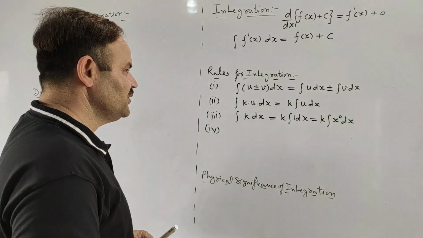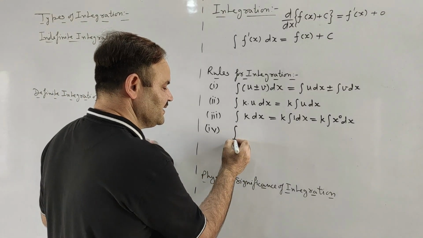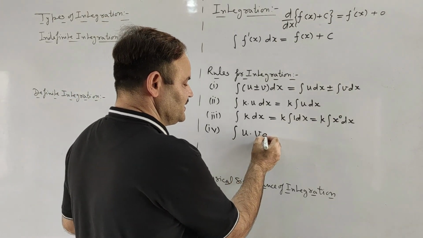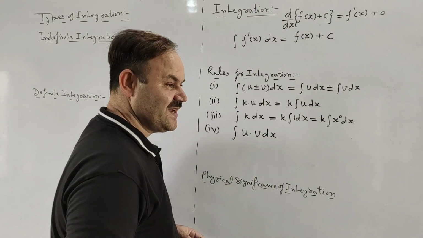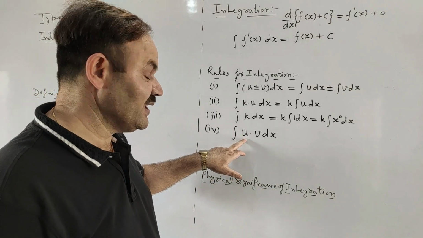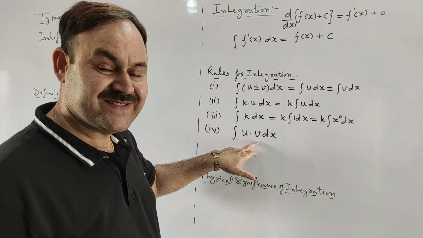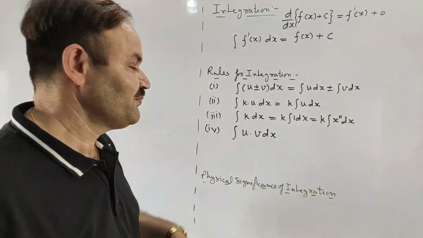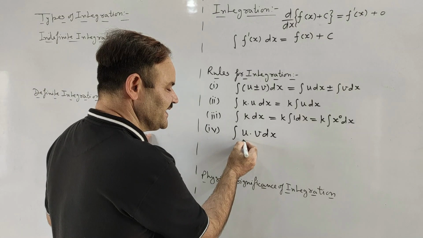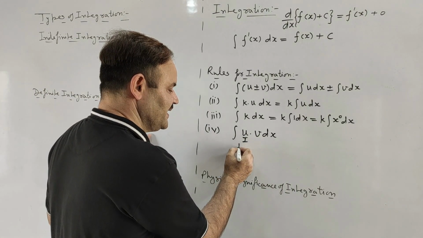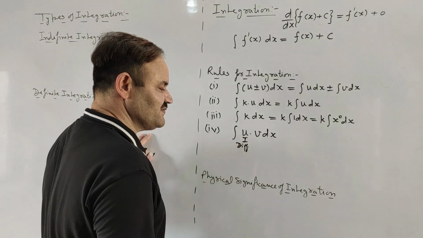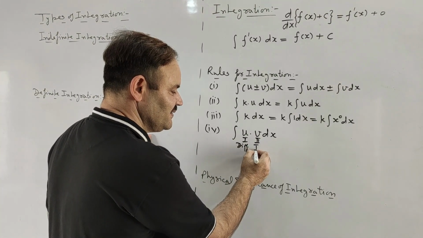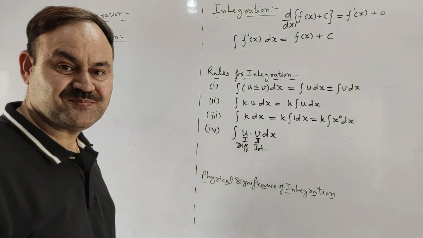Now come to the fourth rule. If we have the product of two functions u into v, and this product is to be integrated with respect to x, then we will have to find out which one of these two functions is easily differentiable and which one is easily integrable. Say function u is easily differentiable, then this differentiable function will be taken as first function, and the function which is easily integrable will be taken as second function.